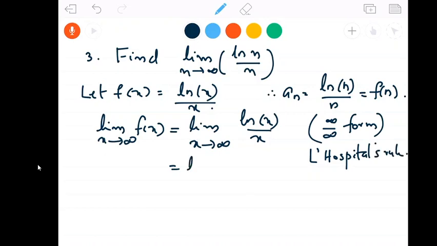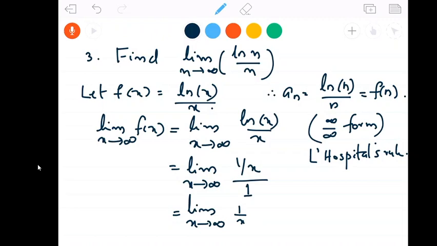So that we will get, this is limit x tends to infinity, derivative of the numerator is 1 by x, divided by derivative of the denominator, which is 1. So this is nothing but limit x tends to infinity 1 by x, which is 0.